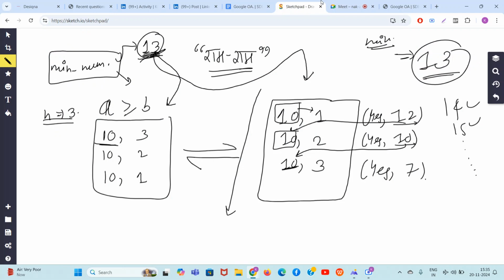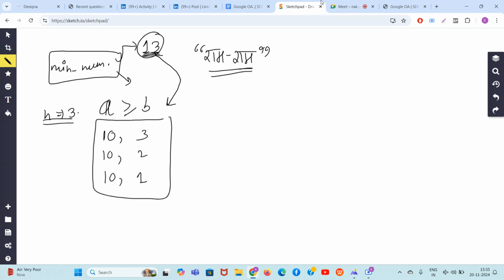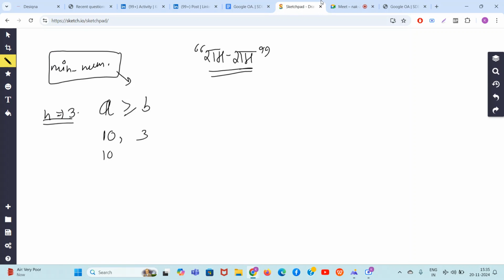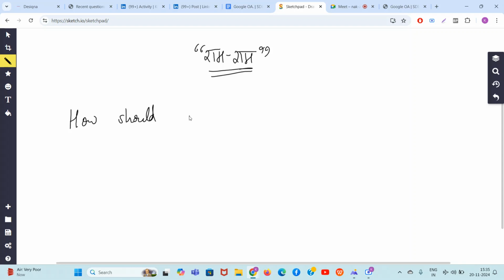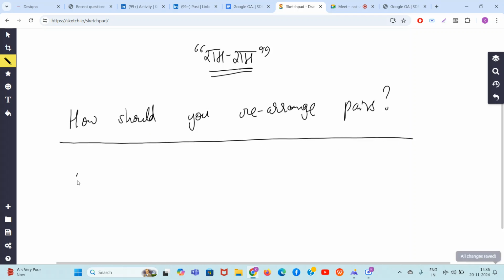So the main idea is, how will you rearrange the pairs such that the smallest number can pass through all these pairs? So now, guys, the question is how should you rearrange these pairs so that the smallest number y can pass through all the pairs?